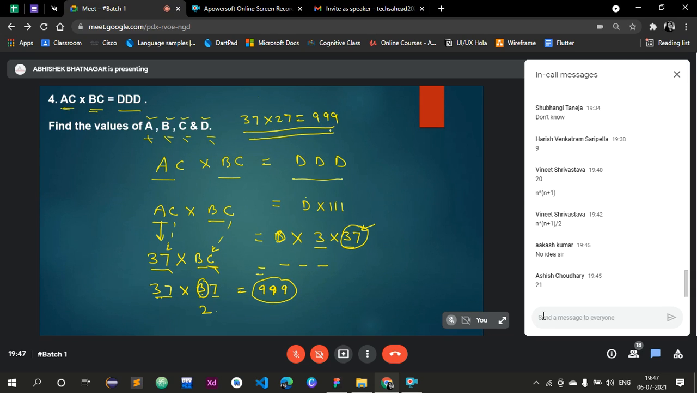Right? So such types of questions are known as cryptarithmetic. Such questions are asked especially in Infosys and eLitmus. Okay? So this is one example of cryptarithmetic.